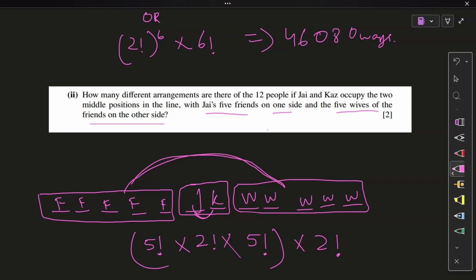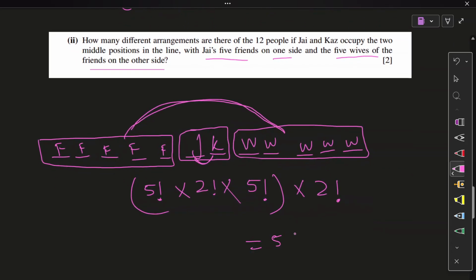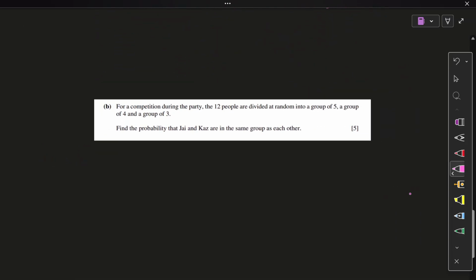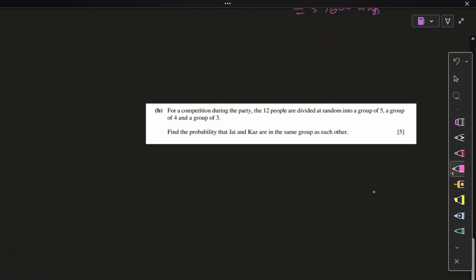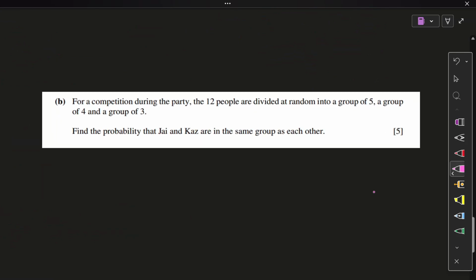So 5 factorial taken twice into 2 factorial into 2 factorial. Your answer is 57,600. I hope that is right. I think I've considered everything. The side thing is considered, the friends moving, the wives moving, J and Kaz moving while they are in the center. Yeah, that works. I guess this is the last part. Wow. Almost done, people, almost done. And then you can move on to 2024.